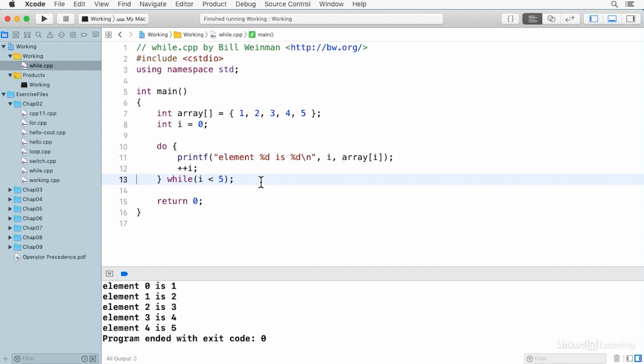You won't see the do while as often as you will see the regular while loop with the test at the top, but you will see it occasionally, and there are circumstances where it's convenient, and so it's good to know about it. The while loop is, of course, inherited from C, and it's the same in both languages. While is a fundamental control in C++. Do while is used less frequently, but it's still important to understand.